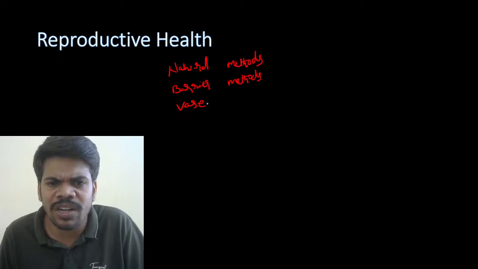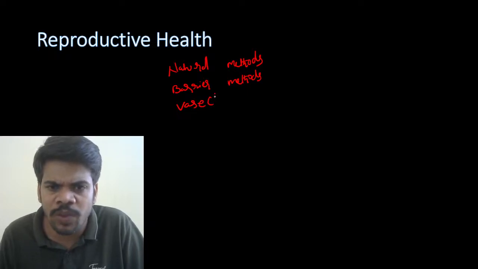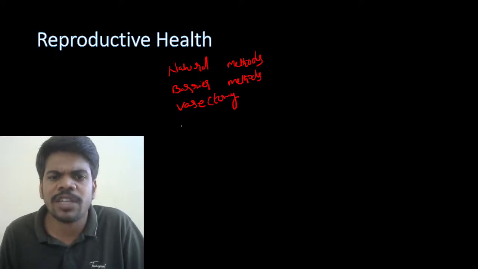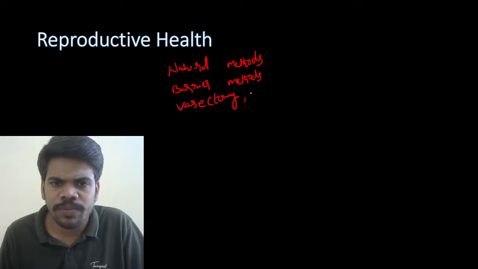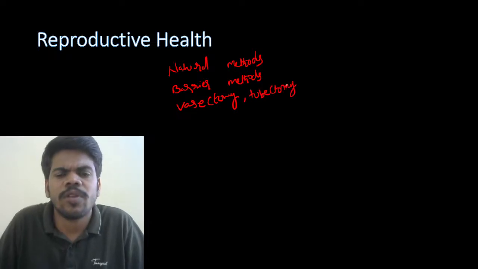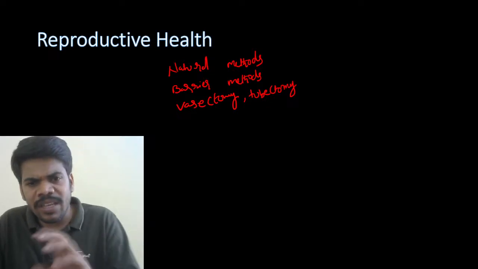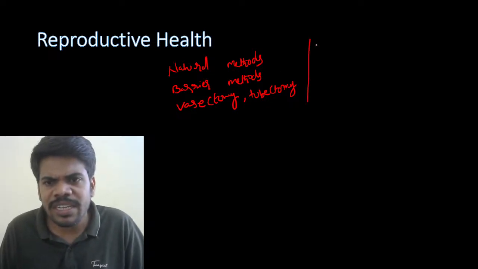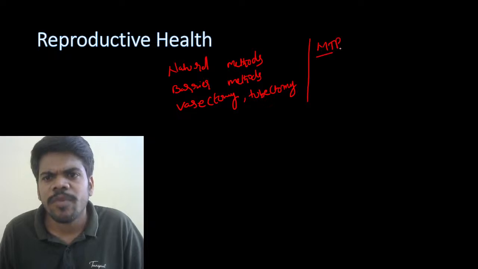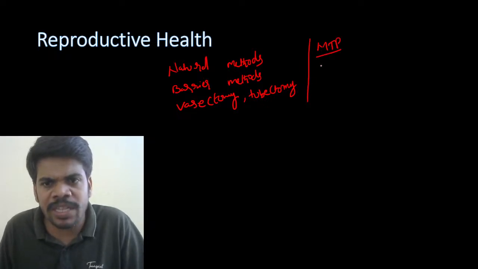If they ask, try to draw the diagram also along with the theory: vasectomy, tubectomy. Okay, vasectomy, tubectomy, and these are contraceptive methods. Next, MTP, abortion, medical termination of pregnancy.